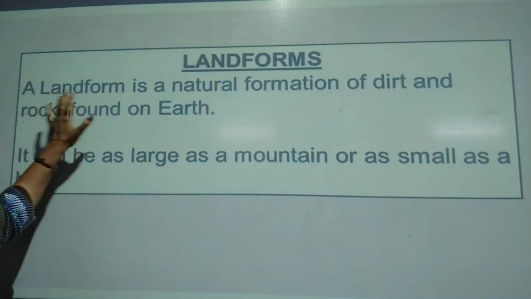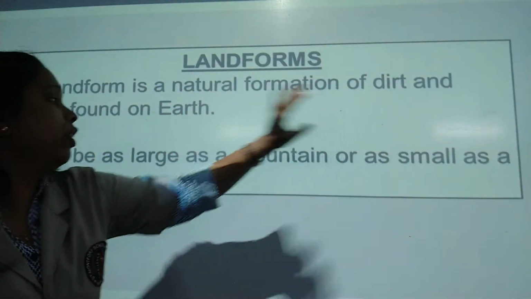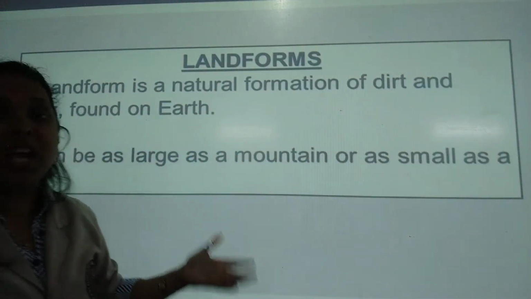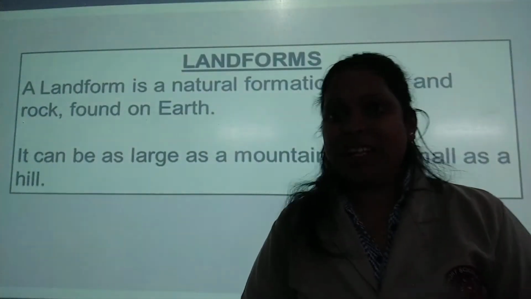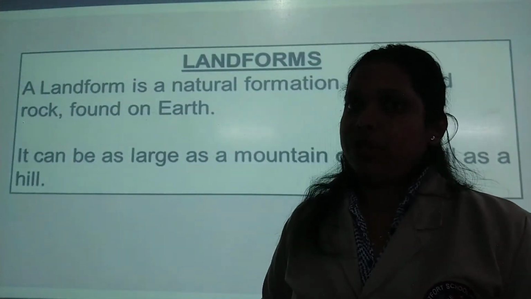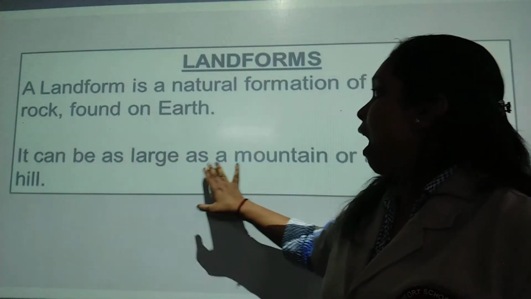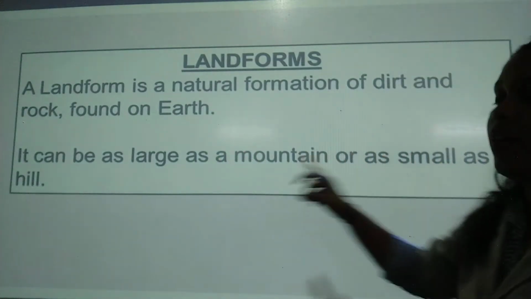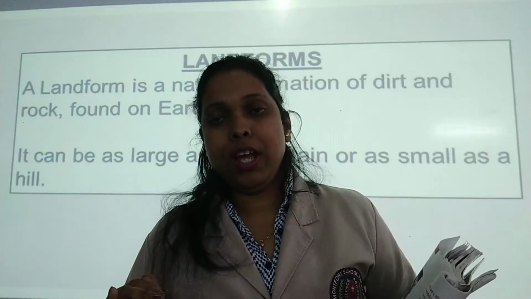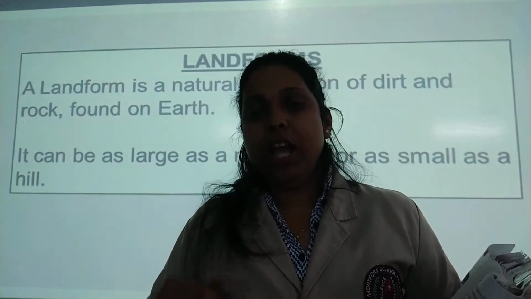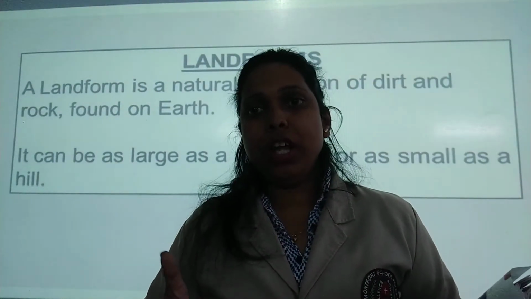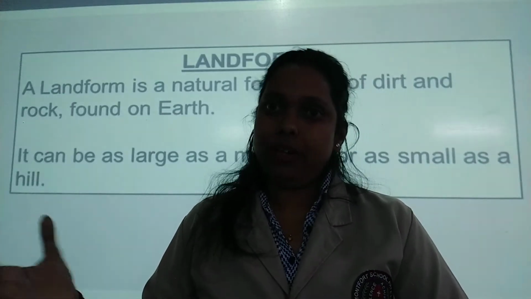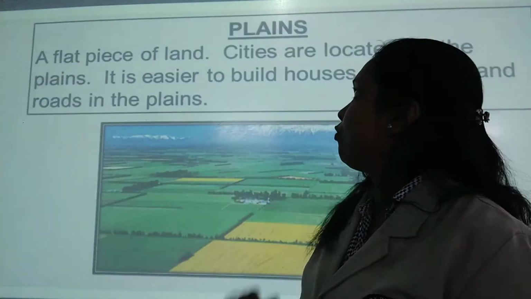क्या लिखा है? A landform is a natural formation of dirt and rock found on earth. Now what is landform? It is a natural formation. Naturally जो मिलता है. We cannot make these; they are found in nature. Okay? And it can be as large as a mountain, मountain जितना बहुत बड़ा हो सकता है, और as small as a hill. Hill जैसा छोटा भी हो सकता है. There are different landforms we are going to study. Landform का मतलब आपको पता होना चाहिए, any type of land. ठीक है?